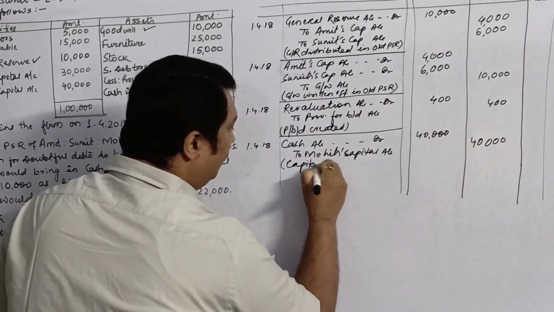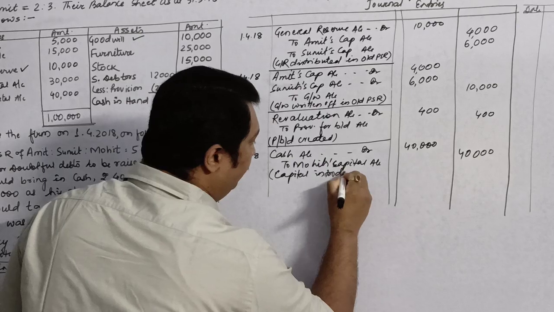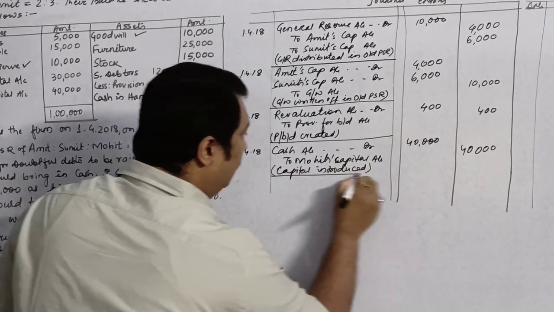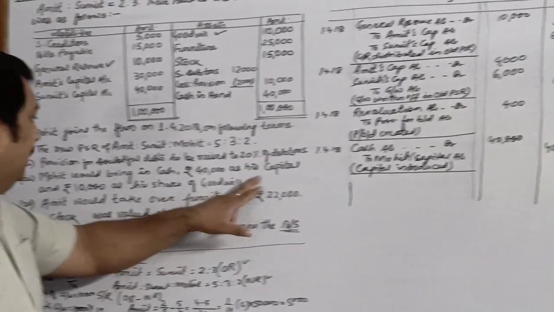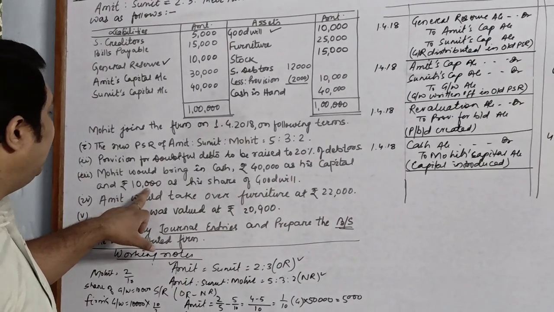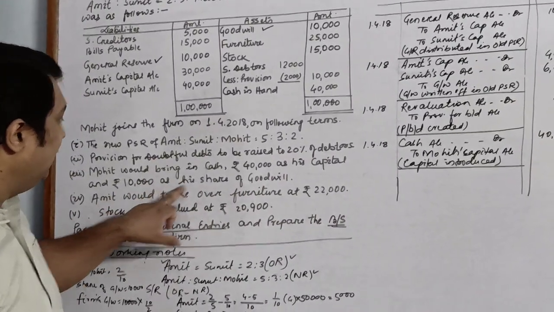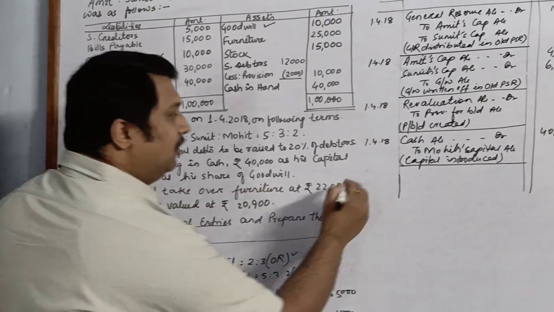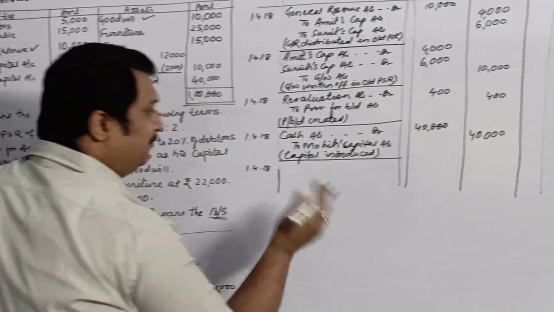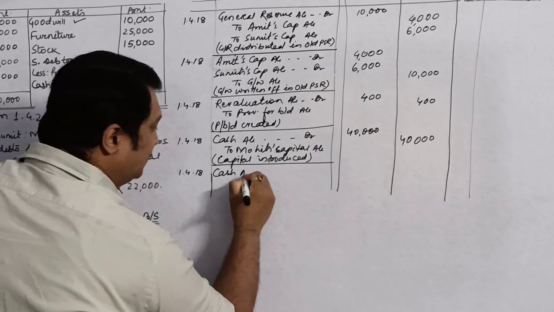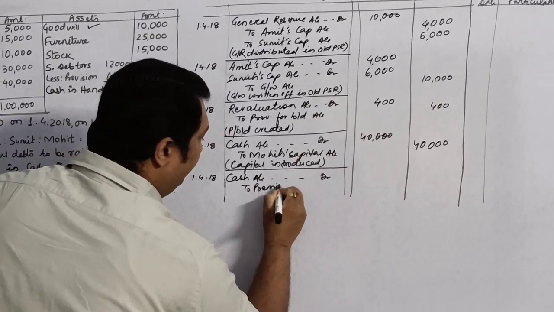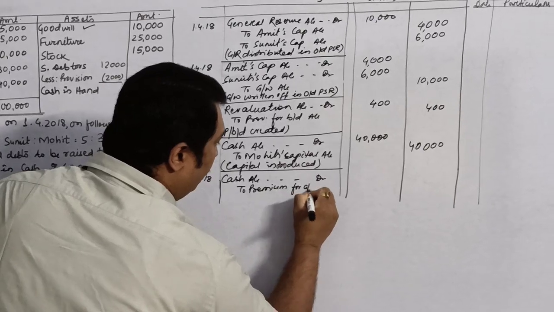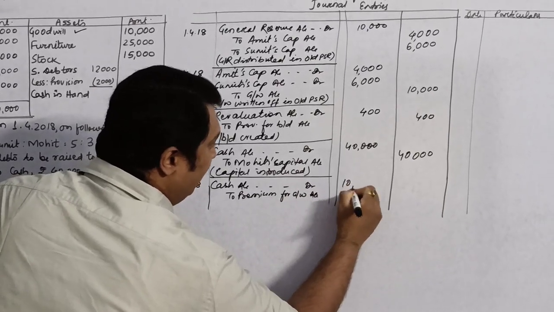Capital introduced. After this, we will take the next line which says that he also brings rupees 10,000 as his share of goodwill. So the part of the goodwill which he has brought in cash will be cash account debit to premium for goodwill account 10,000.